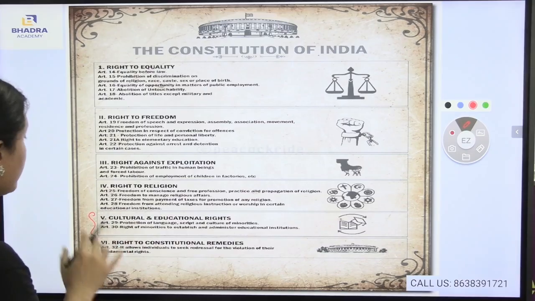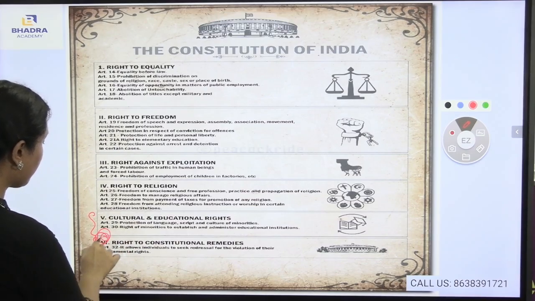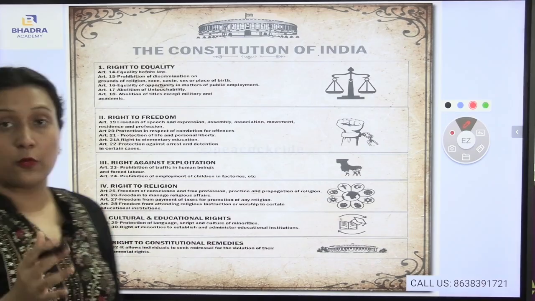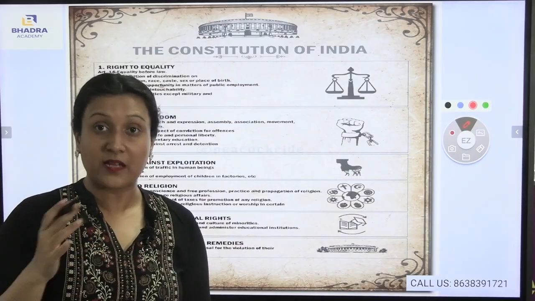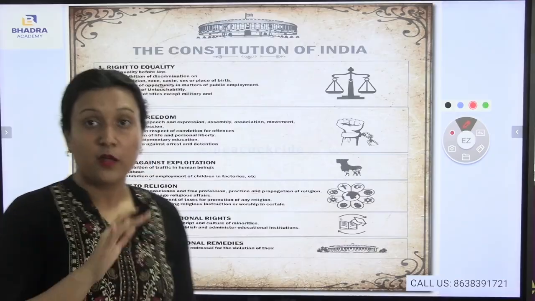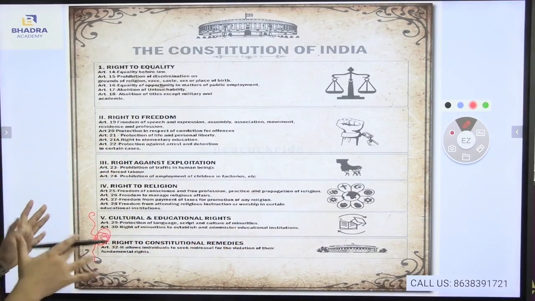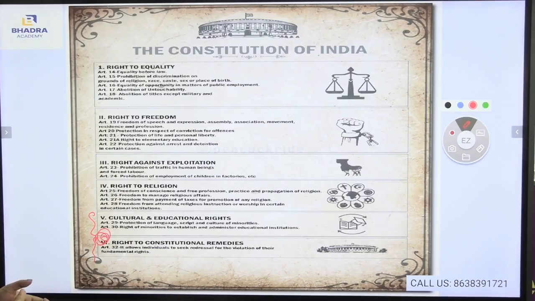Now, the constitutional remedies are very, very important. If anybody goes against the fundamental rights and does not abide by the constitutional remedies, then they will be answerable to the court itself. So here you see these are the constitutional rights that are provided to us.